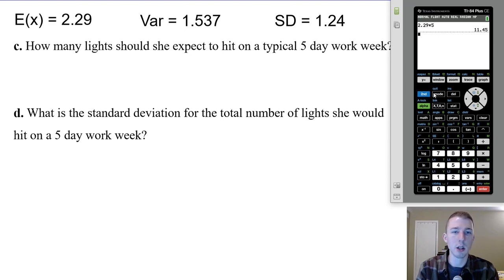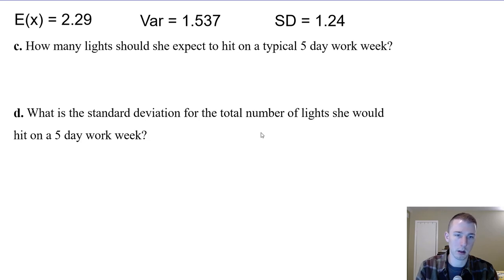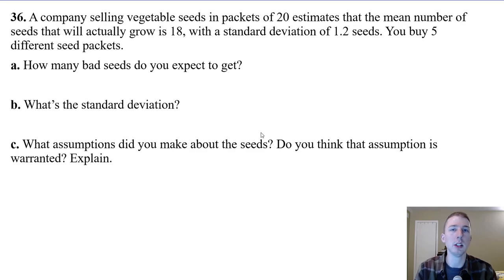with a standard deviation. So I'm going to take my variation and multiply that times 5 as well, because that was adding it together 5 times, right? That's the total amount of variation that would be in that work week for the red lights. So instead I want to get back to standard deviation, so I have to take the square root of it, which would tell me 2.77. So on average, we expect her to hit 11.45 red lights throughout the week with a standard deviation of 2.77. And again, we're assuming that each day was independent.